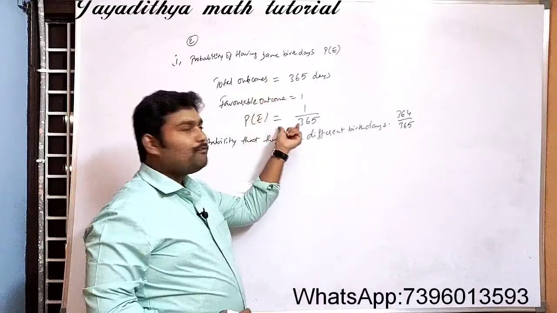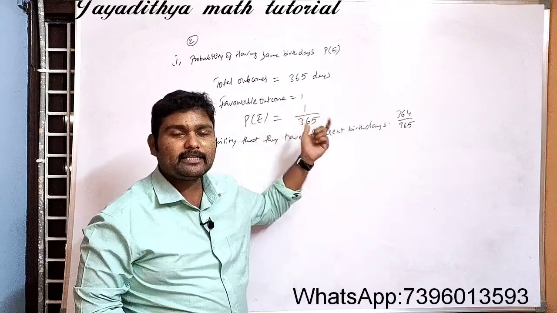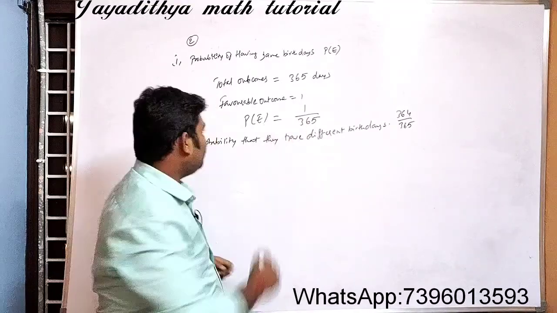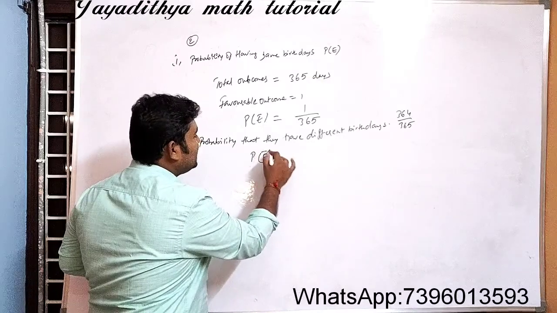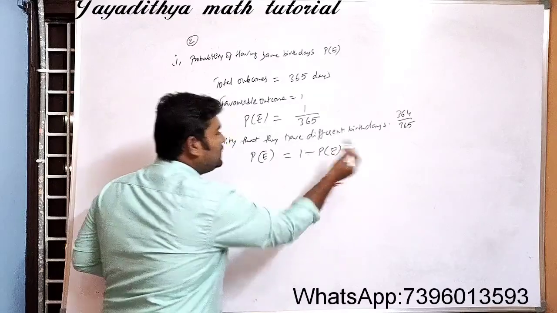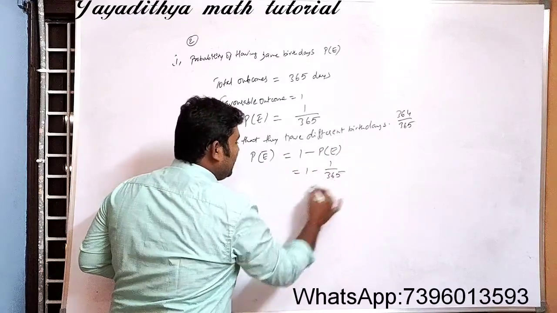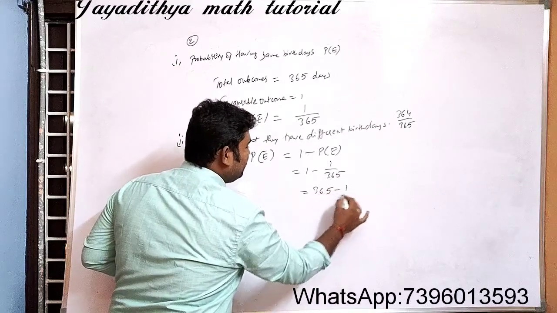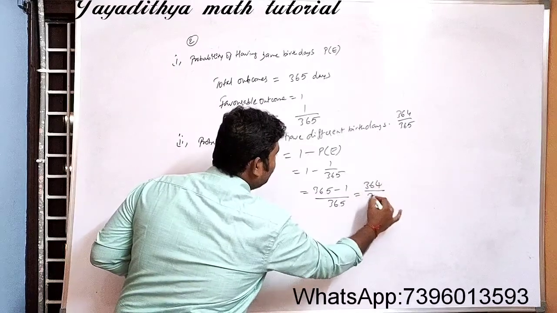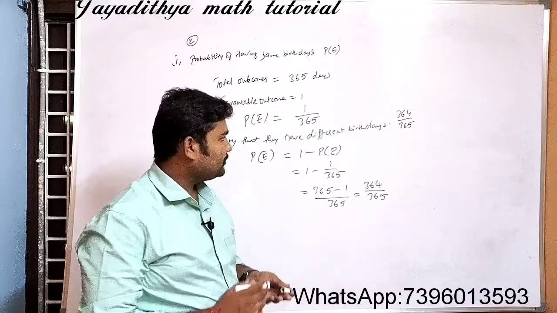See here, already we have found the probability that they have the same birthdays. Here we are talking about not having the same birthdays. That means different, no? So you can write probability of not E. You can directly write it as 1 minus probability of E, which is equal to 1 minus 1 by 365, which is equal to 365 minus 1 by 365, which is equal to 364 by 365. So in this way you can solve the problem.